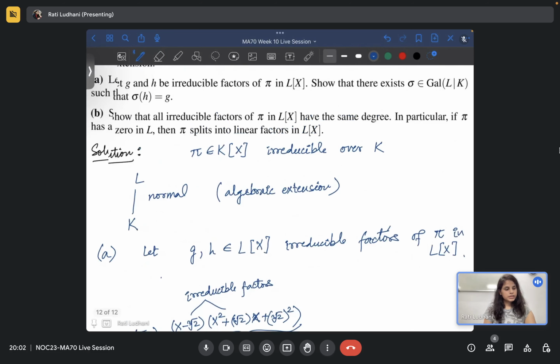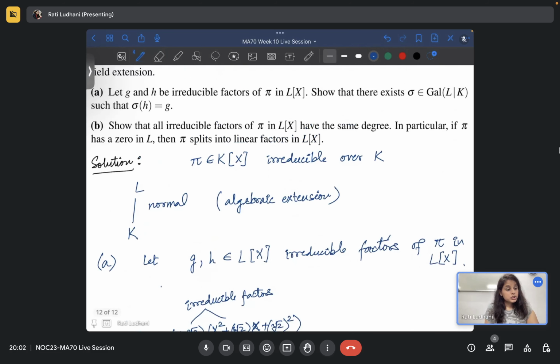Now what does this say? Show that there exists sigma. So g and h are of this kind. Show that there exists sigma such that sigma of h is equal to g. So you see,